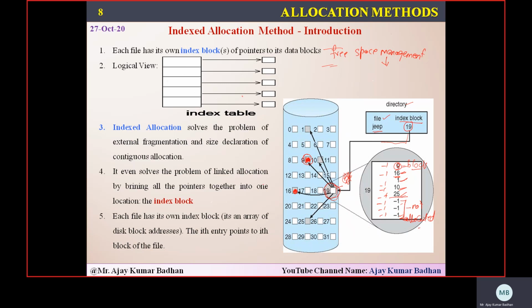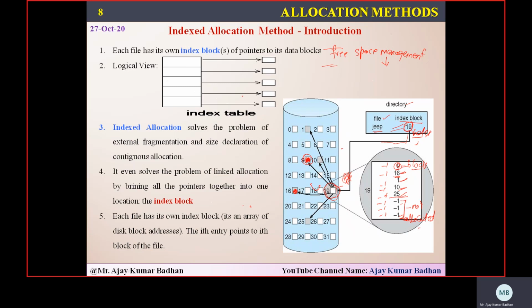So the initial block, whatever we are going to allocate to a particular file, will consist of an index, meaning the location of the block where the information can be stored. And based on that, as I told you, whenever the file starts writing, it will start finding a free block, update that pointer in this particular index block, and then it will start writing the content there.